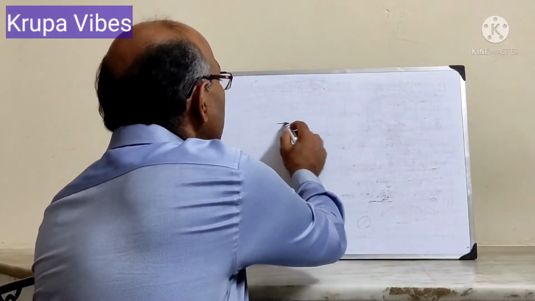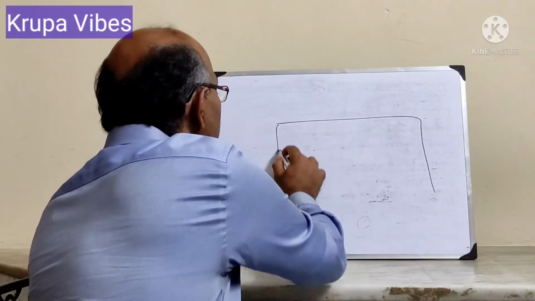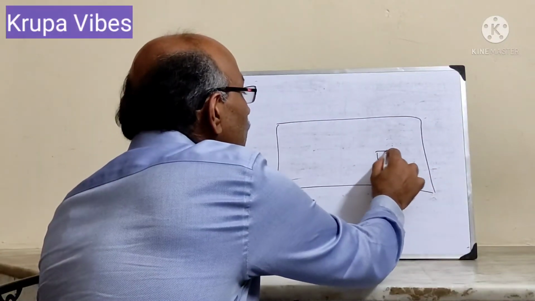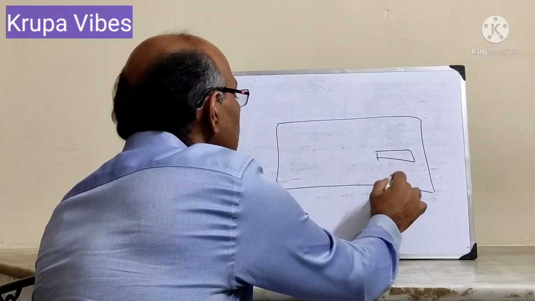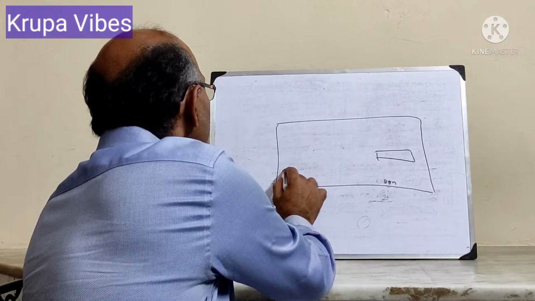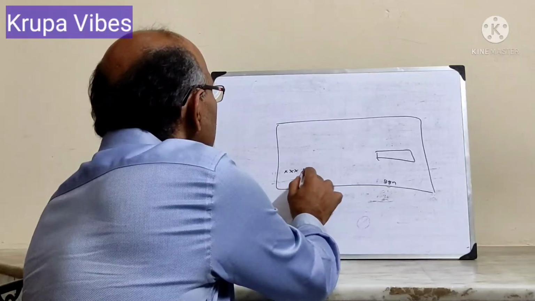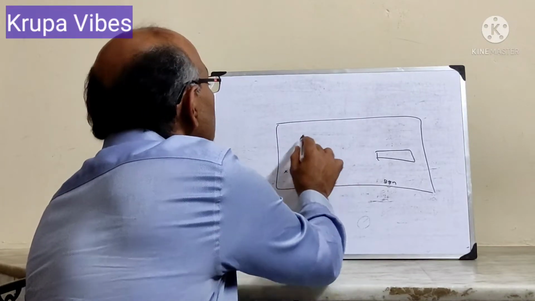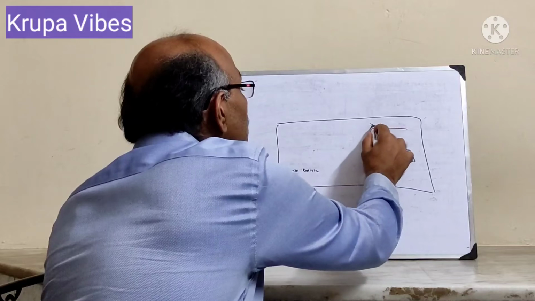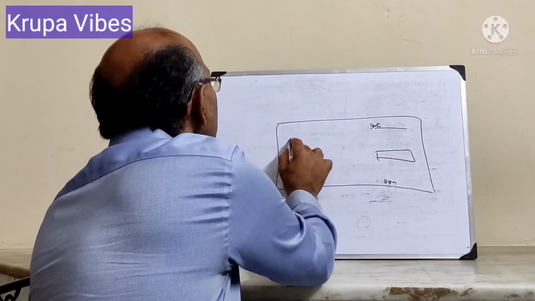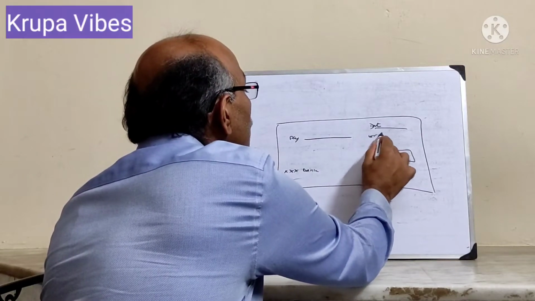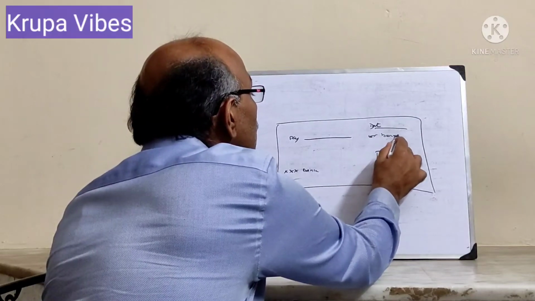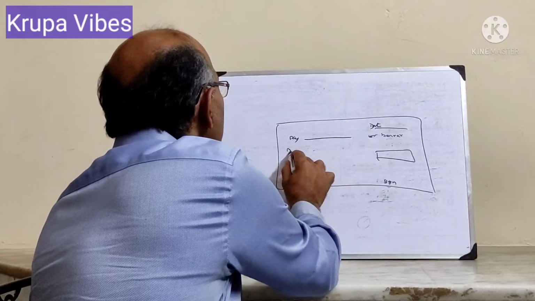In case of a check, consider this a check. Here you will have the signature here, name of bank, then here the date will be there, and here will be pay, name of the person or bearer, and then the amount.